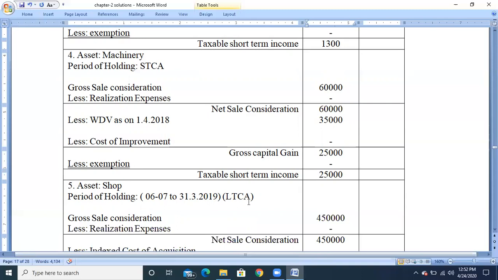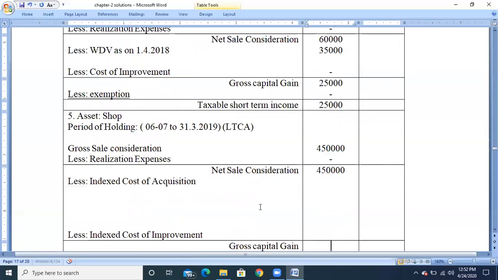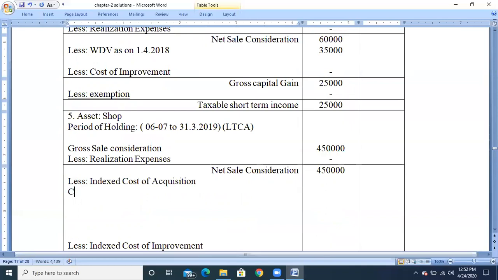So, since it is a long-term capital asset, find the indexed cost of acquisition. The formula is cost of acquisition divided by CII of purchase year into CII of transfer year. Since the asset has been purchased in financial year 06-07, that is after 1/4/2001, the purchase price will be taken as the cost of acquisition.